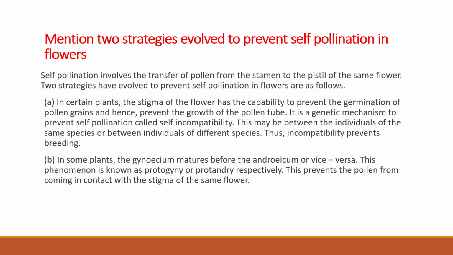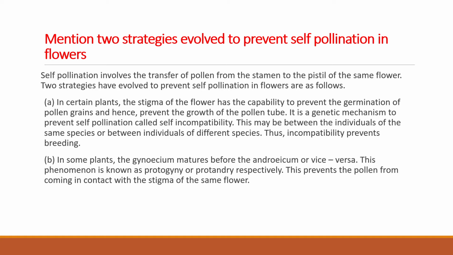Self-pollination involves transfer of pollen from stamen to pistil of the same flower. Two strategies have evolved to prevent self-pollination in flowers, as follows. In certain plants, the stigma of the flower has the capability to prevent germination of pollen grains and hence prevent the growth of the pollen tube. It is a genetic mechanism to prevent self-pollination called self-incompatibility.